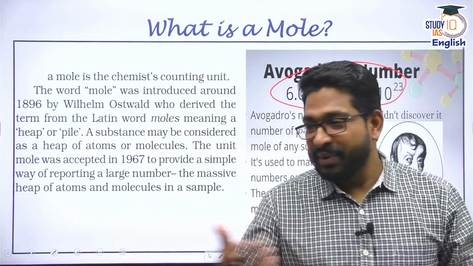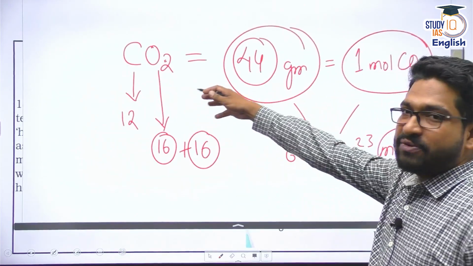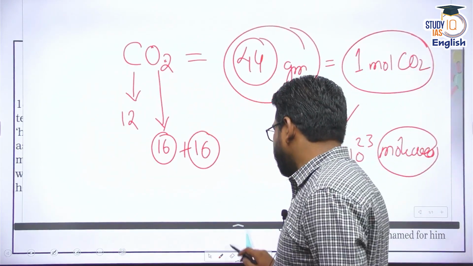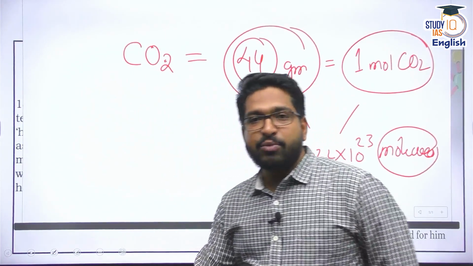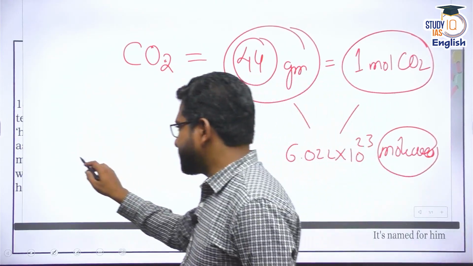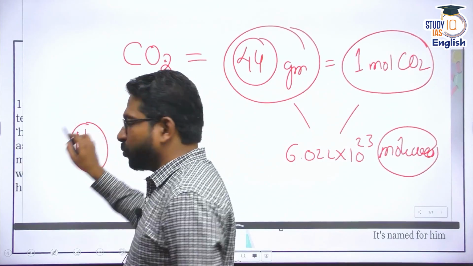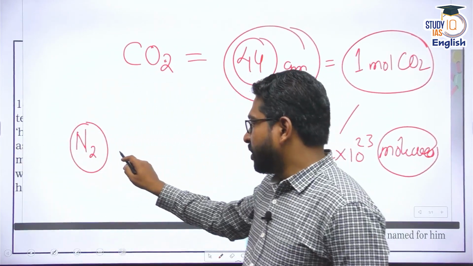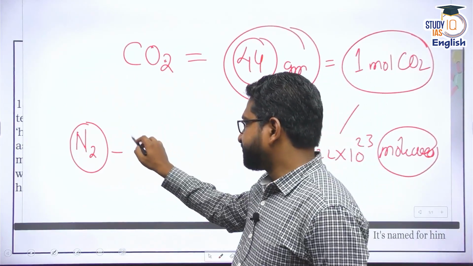All right. Now, if you are still confused, I gave an example of CO2. Now, if I change this CO2 to anything else, say let us take a molecule of an element, for instance nitrogen gas, N2. We know the atomic mass of nitrogen is 14.